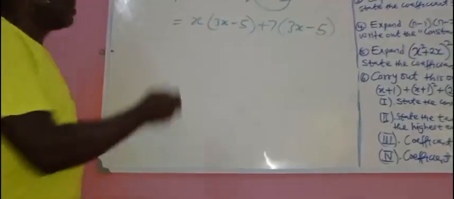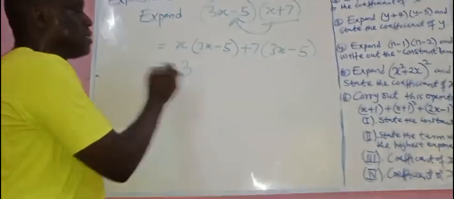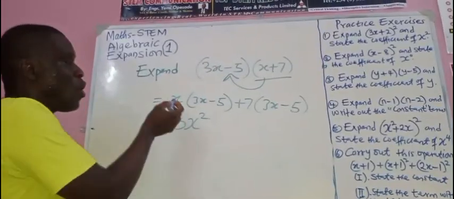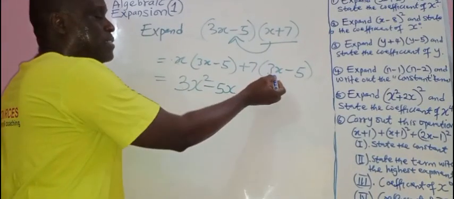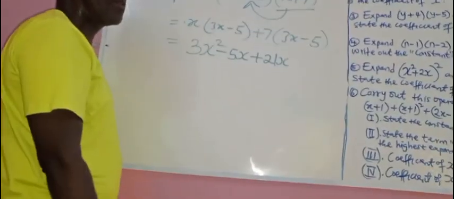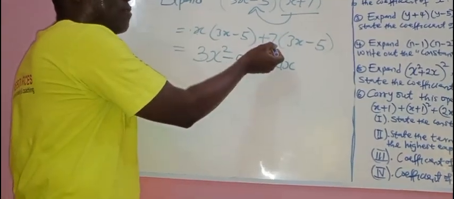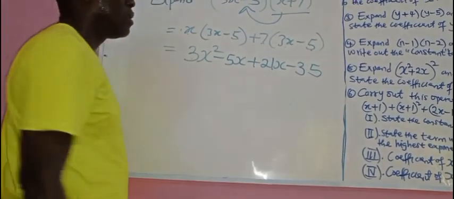Is that clear? Now, look at this one. What is x times 3x? 3x squared. Don't forget that there's a 1 there. 1 times 3 is 3. X times x. Is that clear? What is x times minus 5? Minus 5x. What is plus 7 times 3x? 7 times 3 is 21x. Okay? 7 times 3x, 21x. Now, what is 7 times minus 5? Minus 35.